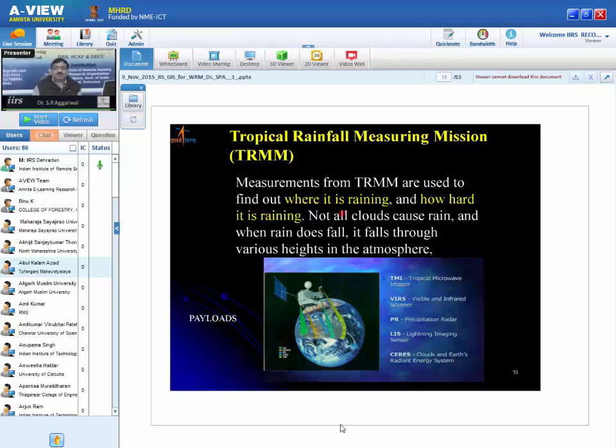Now free data is available on the website. You can go to the TRMM website. Nowadays, of course, we have GPM, the Global Precipitation Mission, whose core observatory was launched by NASA, and ISRO has Megha-Tropiques. It is a part of it. It's a constellation of satellites where Megha-Tropiques is a part. So ISRO has launched Megha-Tropiques, and it will also give some information. Combining all this information, a good rainfall estimate is available, and you can see the maps on the website.